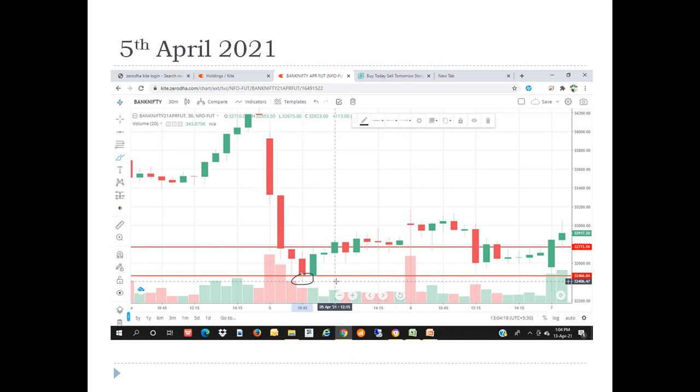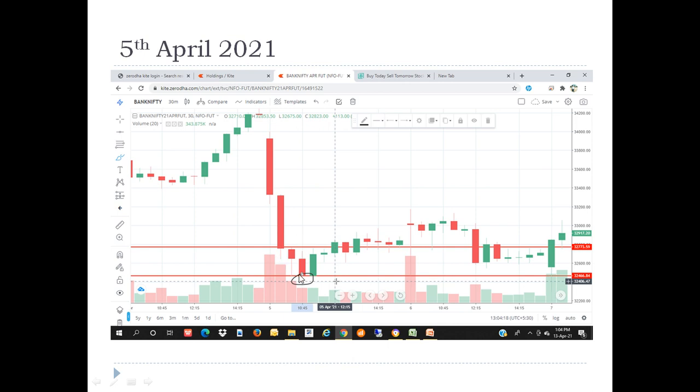There was a holiday, so I went directly to the next trading day, the 5th of April. Here also I have marked it. Here you can see this is the 10:15 candle. Sorry, this is the 9:15 candle, 9:45 and 10:15 candle. Here I marked the low as well as the high.